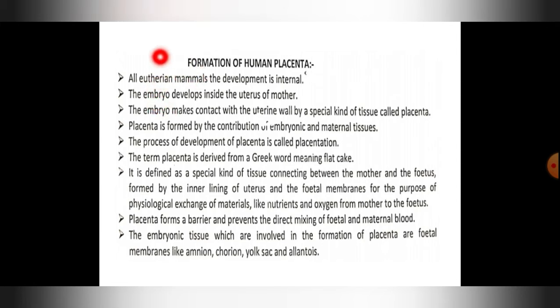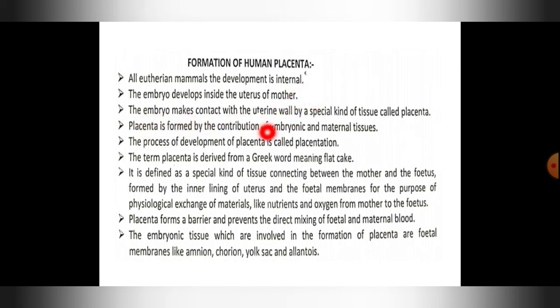Eutherian mammals, you will study about this in this particular class. You have studied the different groups of mammals. Among them, in eutherian mammals the development is internal, and the embryo develops inside the uterus of the mother. Here the embryo develops inside the uterus of mother.